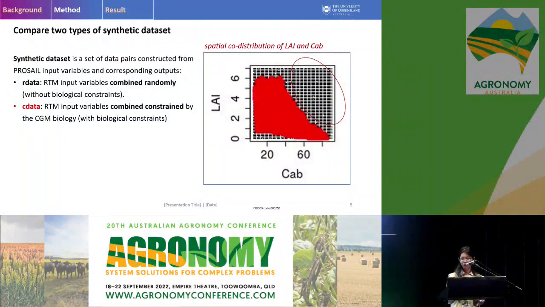So here I will show you an example for these two data sets. This figure shows the spatial co-distribution of the LAI and the leaf chlorophyll content. The black points show the combination of these two crop traits in the dataset without constraint, while the red points indicate the combinations of these two crop traits in the dataset with biological constraints. So we can see introducing the biological constraint can potentially remove those combinations that cannot exist in the real crop growth status defined by the crop growth model.